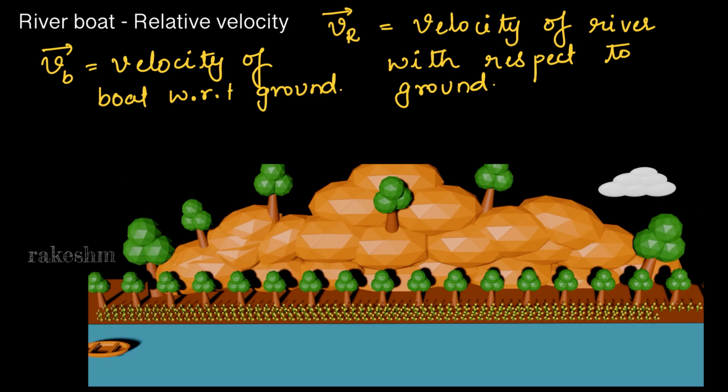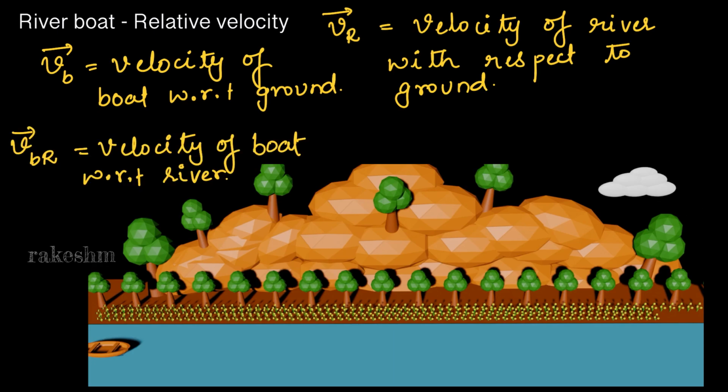The next is VBR bar, which is velocity of boat with respect to river. What it means is, if you are an observer moving along with the river, if the river is moving towards right and you are also in the river moving along with it, the velocity with which you see the boat moving is called velocity of boat with respect to river.